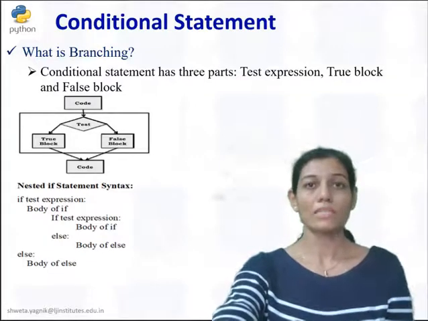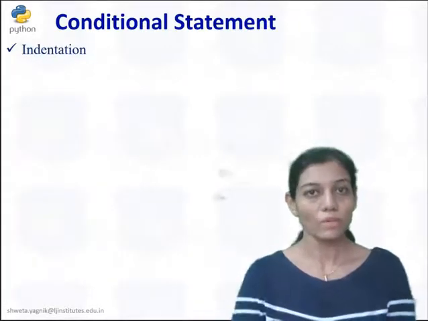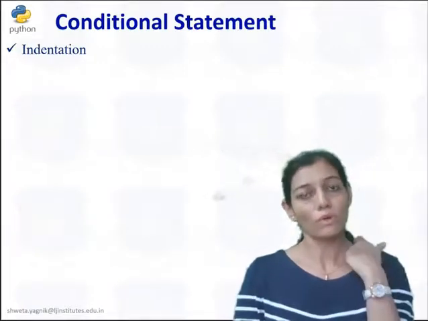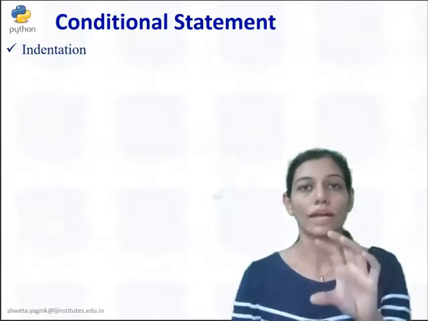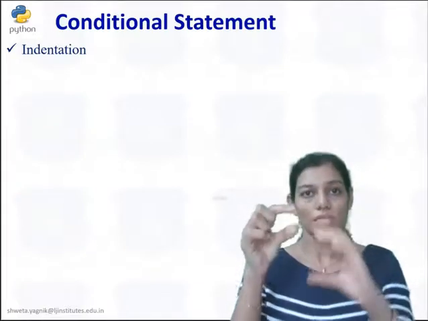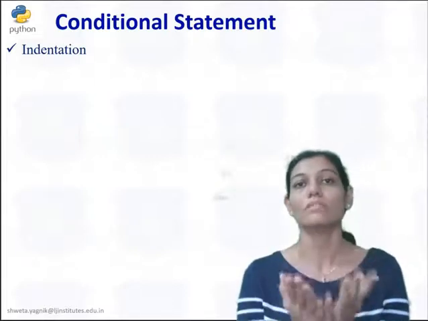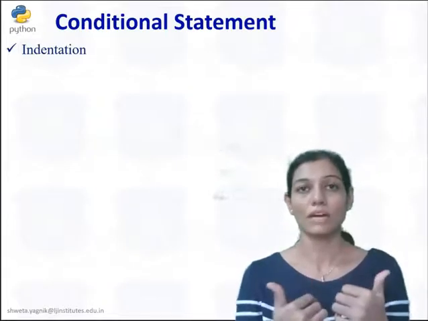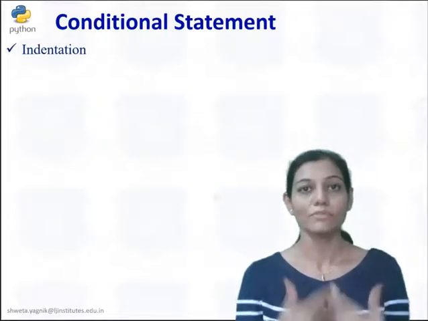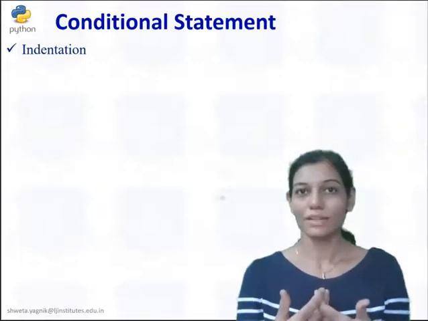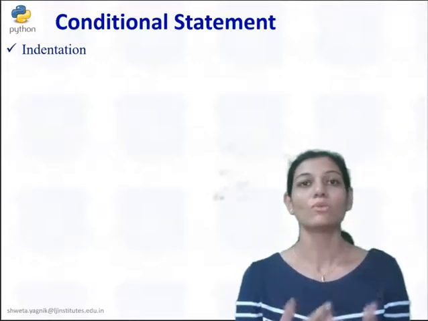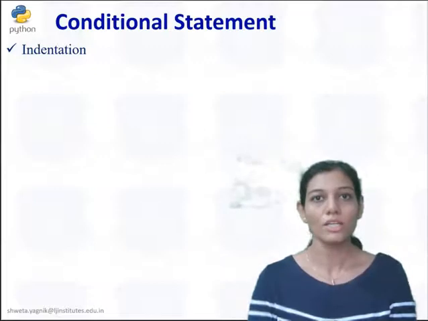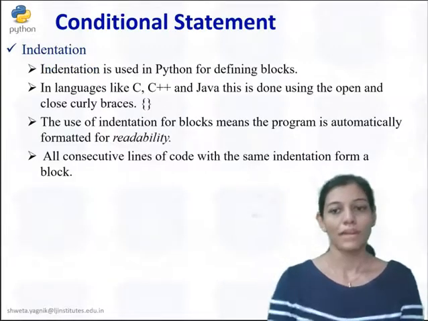So here now we will see the concept of indentation, right? What is indentation and why is it needed? Indentation means if we want to form a block, within some condition we want to execute some set of code. For that we need to have a block. So how to form a block? Yes, we used to form a block in C or Java with the help of curly brackets, and we often forget to close them, right? So here in Python you don't need to worry about opening and closing curly brackets, but you need to take care about indentation. What is indentation? You need to have a block, right, like this.